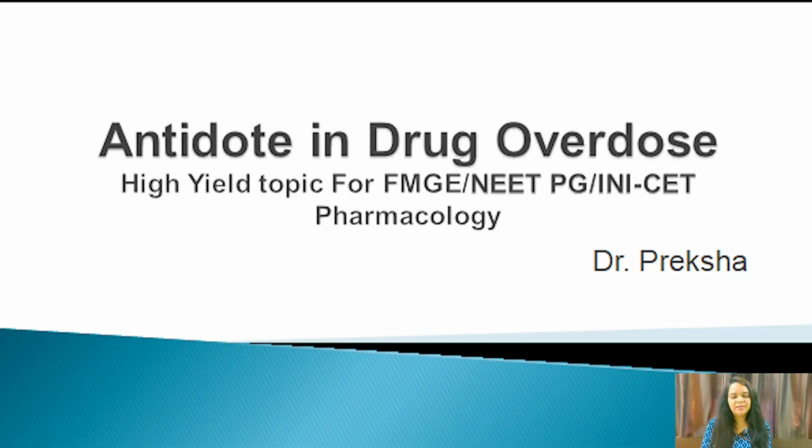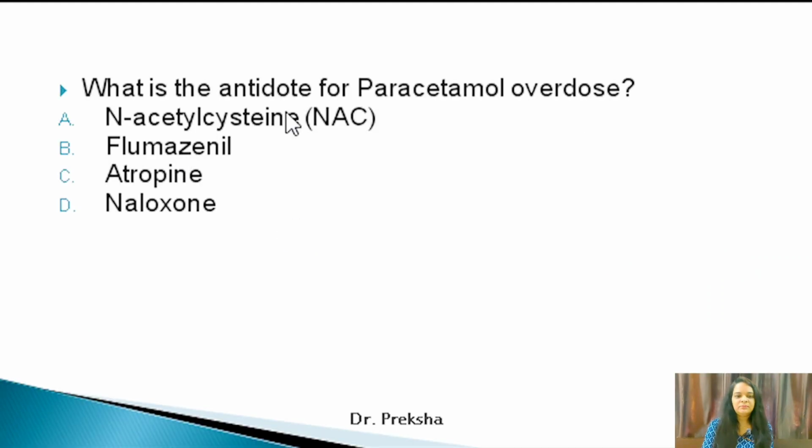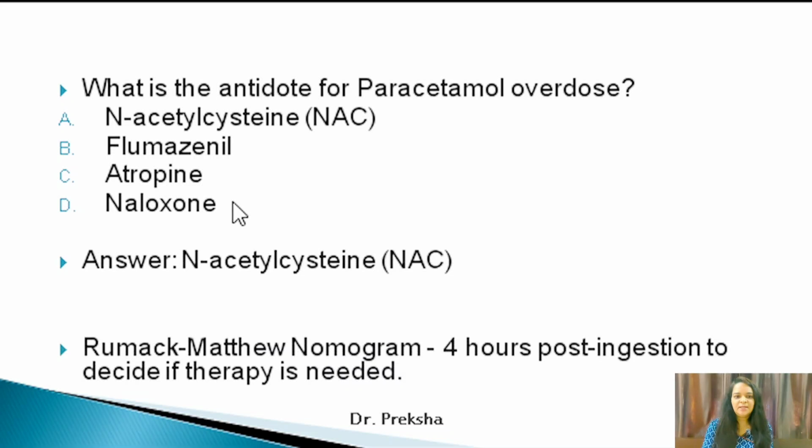So let us begin with the different antidotes which are used in different drug overdoses. What is the antidote for paracetamol overdose? So the antidote for paracetamol overdose is N-acetylcysteine, which is also known as NAC. Flumazenil is not used in paracetamol overdose. Atropine is an anticholinergic drug, so this is also not a correct option. Naloxone is used in opioid poisoning. So the correct answer here is N-acetylcysteine.